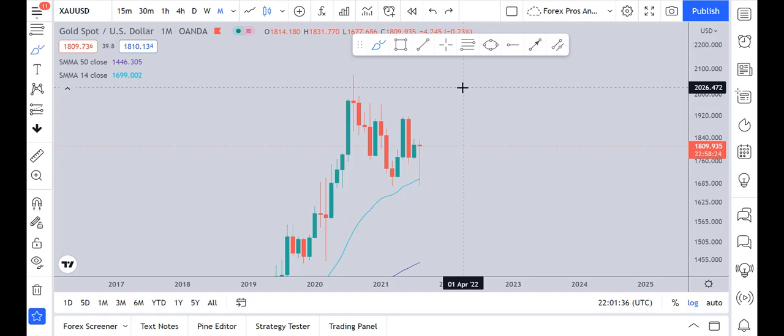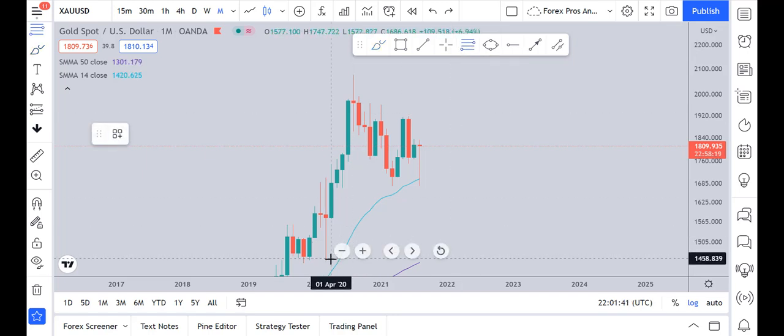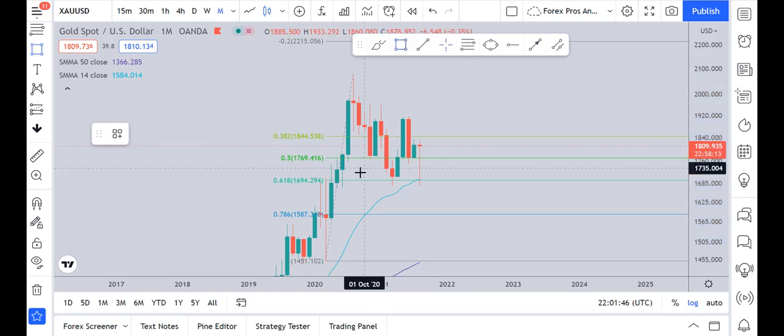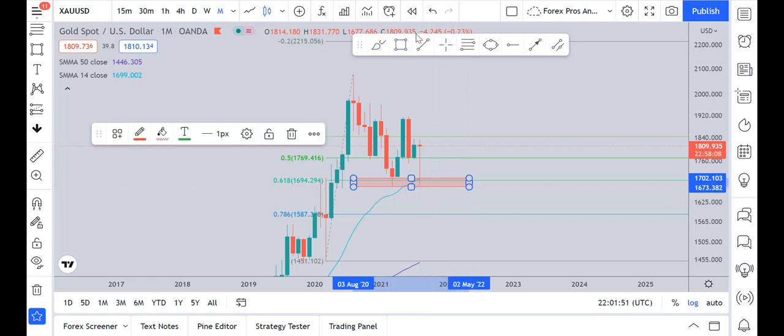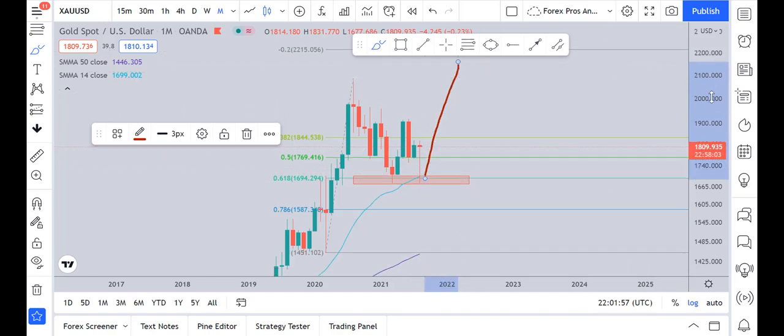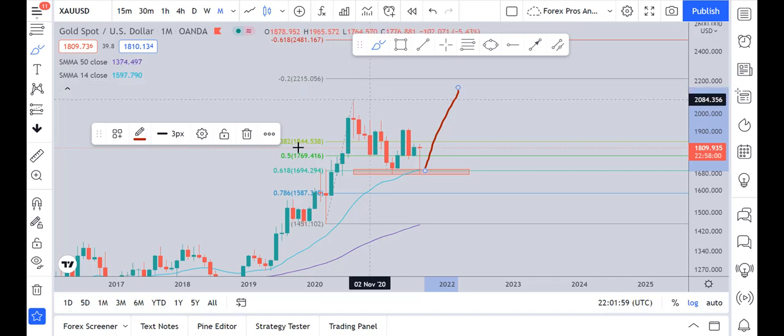Now if you want to go to the proper technical analysis of the market, what you need to do is take the Fibonacci from bottom to top, and what we can see is that the market retraced beautifully to the 0.618 level, which is the golden ratio level on the Fibonacci retracement. And what do we expect? We can expect the market to continue its movement towards the upside. The nearest upward target is 2200. And as you know, this is a heaven pair, which means the possibility of it going in the upward direction is more than 90%.